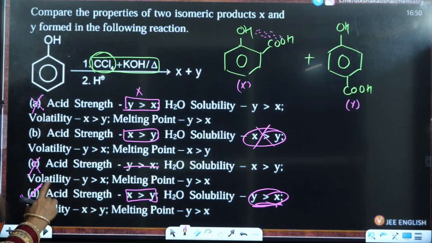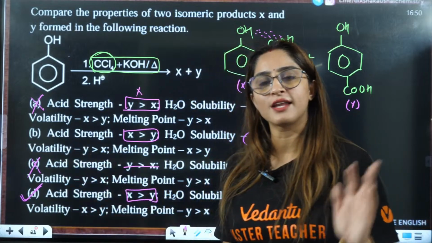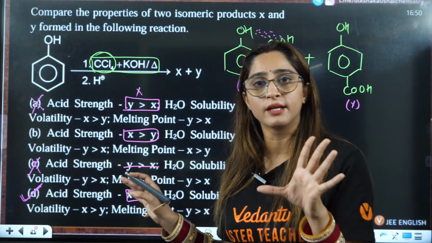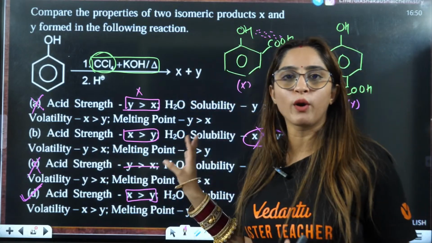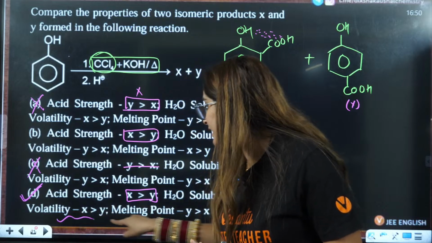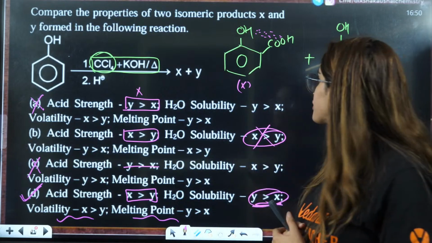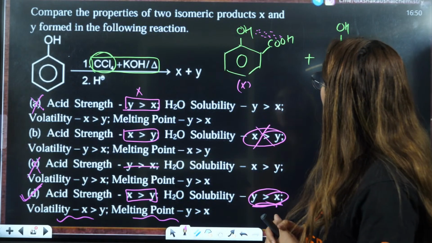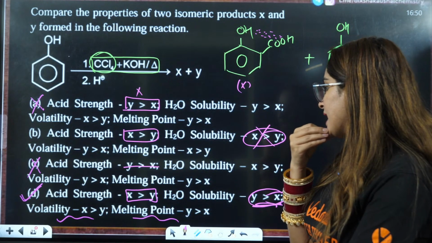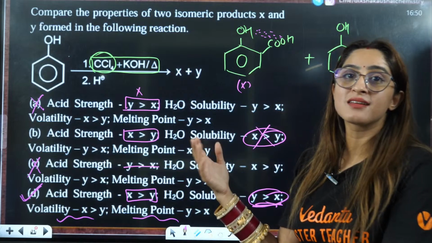In my opinion, according to this, I'll now also see, it's not like I'll just tick D as the correct answer and move ahead. No, then I'll be using the wrong method. See, they have not clearly told me what is X and what is Y. I am assuming that X is ortho. So I also have to see whether volatility and melting point are also matching here. Volatility means vaporization. Here it is forming hydrogen bond, so to break this bond and make it vaporize is difficult, right? Here X will be yes, because it is not very hydrogen bonded with the water, so to vaporize it is very easy.